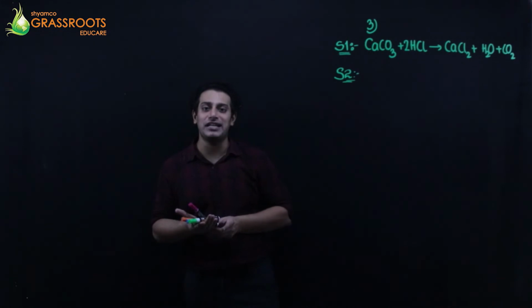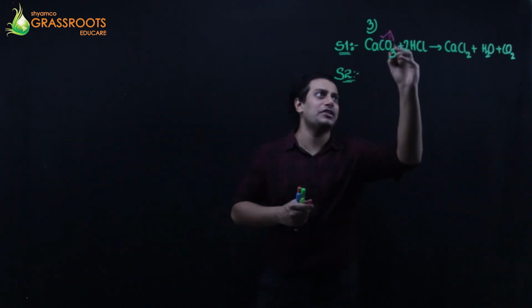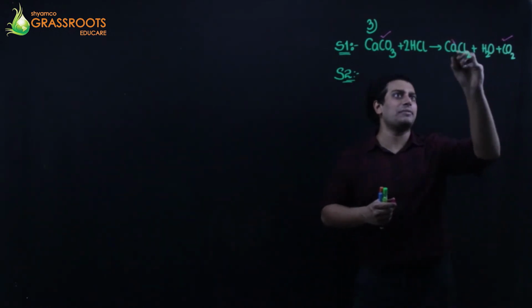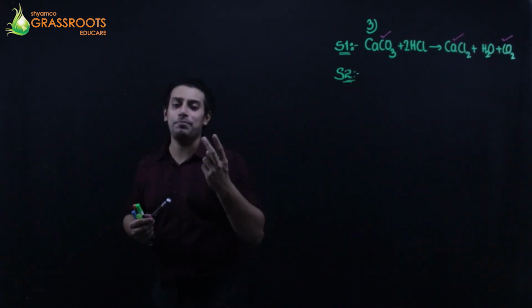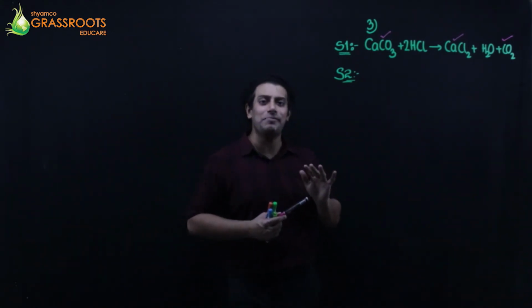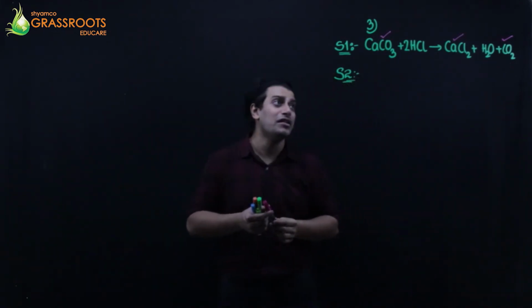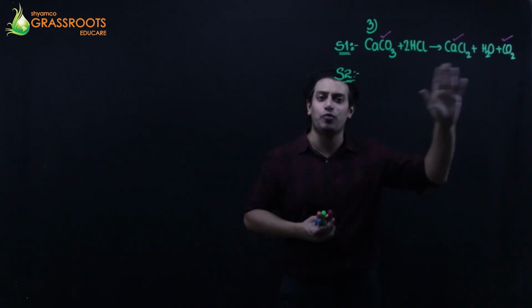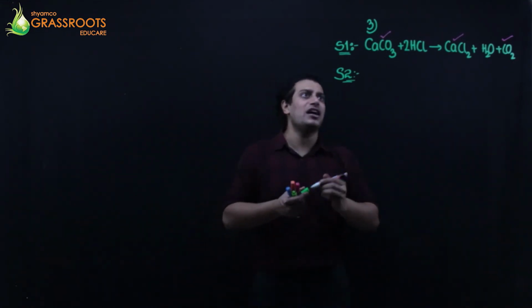Three things are involved in the question. The names of 3 things are given: calcium carbonate, carbon dioxide and calcium chloride. So ideally in my step 2, which is writing the molecular weight, I will only be writing the molecular weight of these 3 compounds. That's it. Nothing for HCl, nothing for water. Waste of time, useless. So let's start.